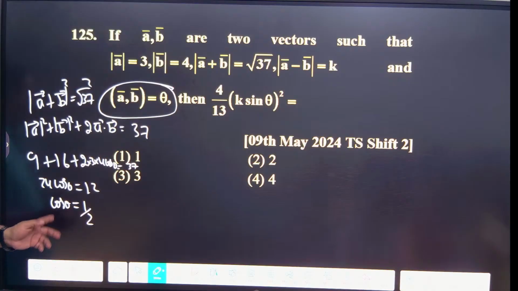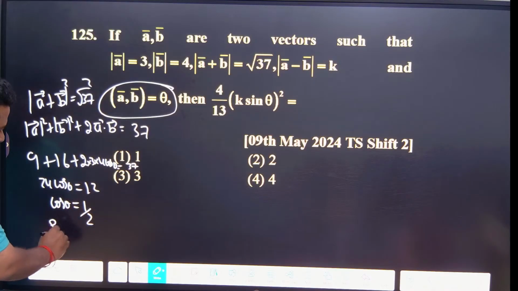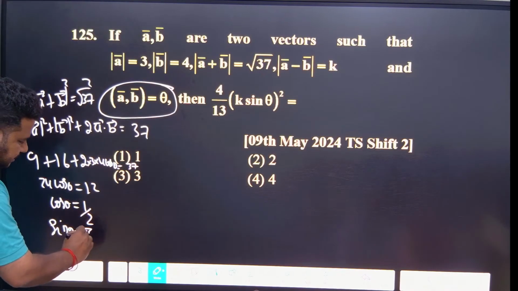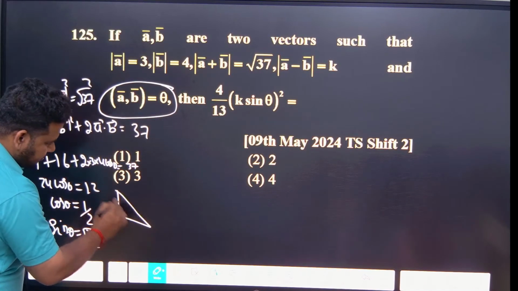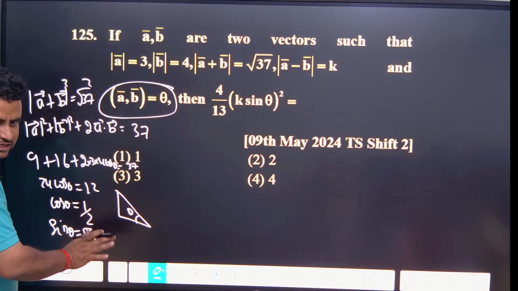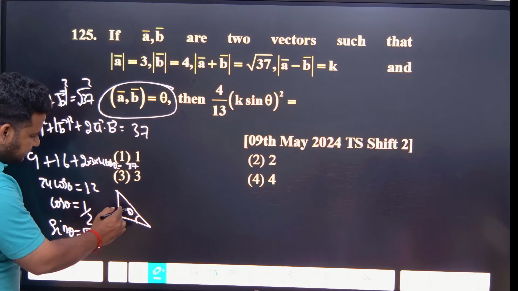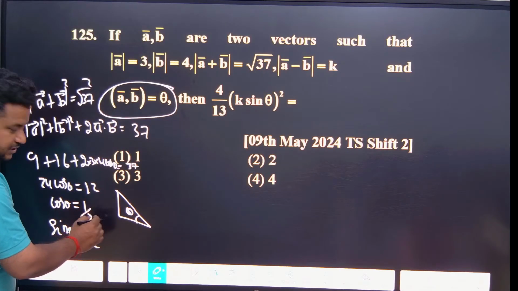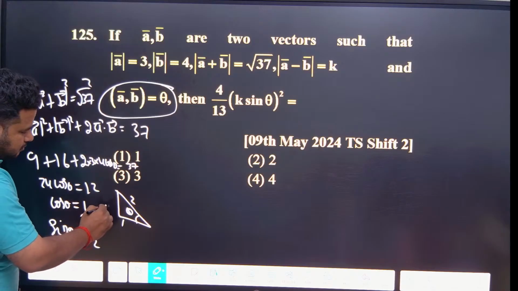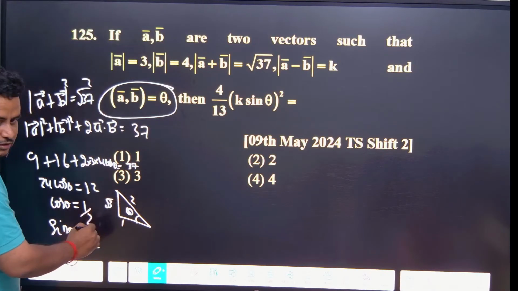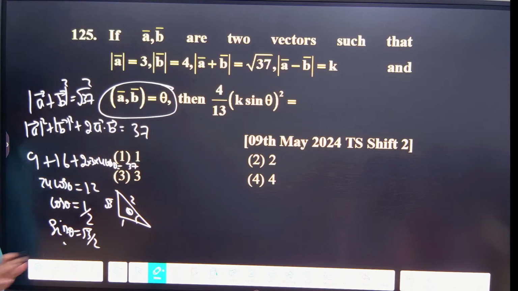So cos theta is 1 by 2, and sin theta will become root 3 by 2. Understood how it is coming? If you don't know what to do, draw a triangle. This is theta. 10th trigonometry starts from here, correct na? Cos theta is adjacent by hypotenuse. This will be 1, this will be 2. So 4 minus 1, this will be root 3. Opposite by hypotenuse, that is sin theta. Sin theta is root 3 by 2. No harm in doing it this way, but you have to do it correctly. So sin theta, you got it.